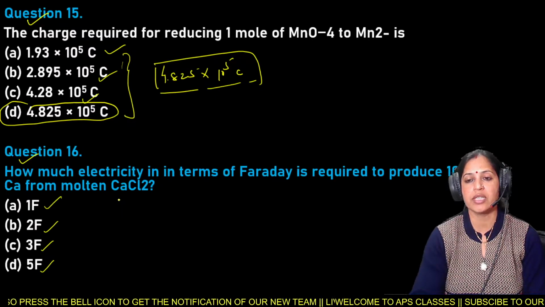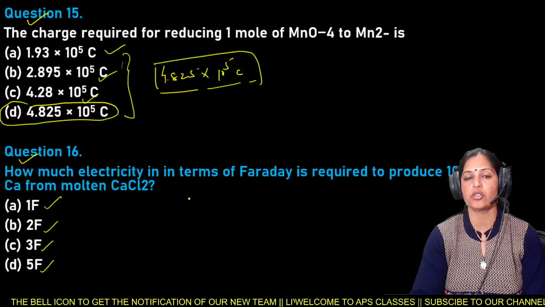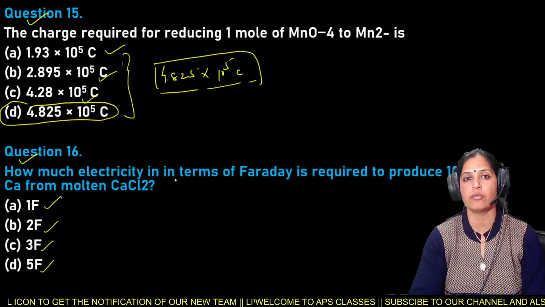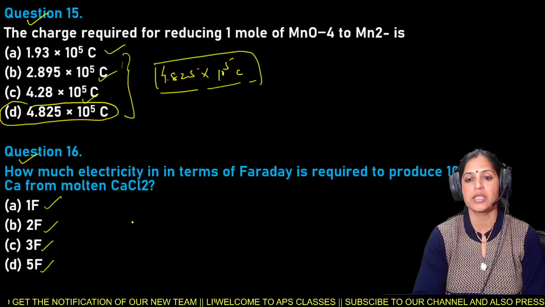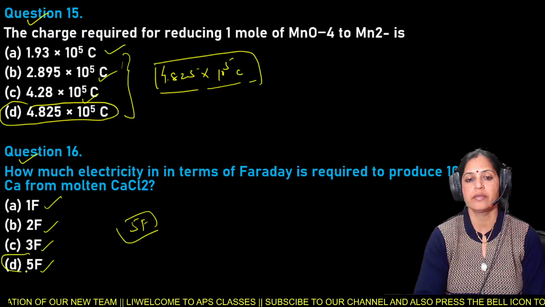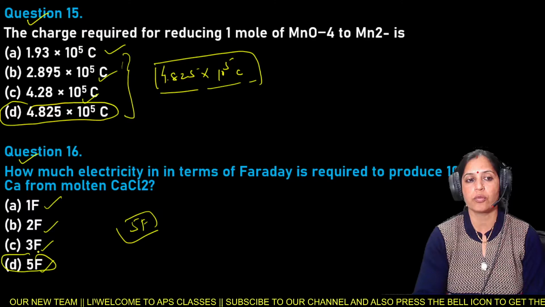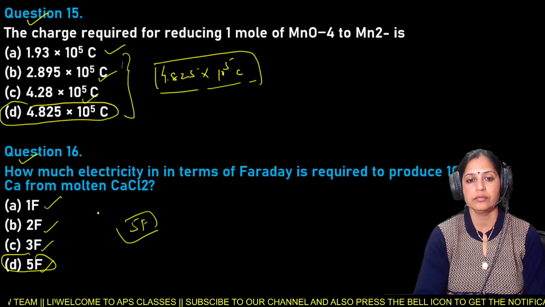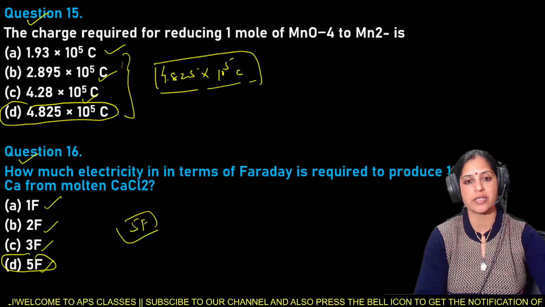So the electricity in terms of Faraday required to produce 100 grams of calcium from molten calcium chloride is 5 Faraday. So here option D is the right answer.